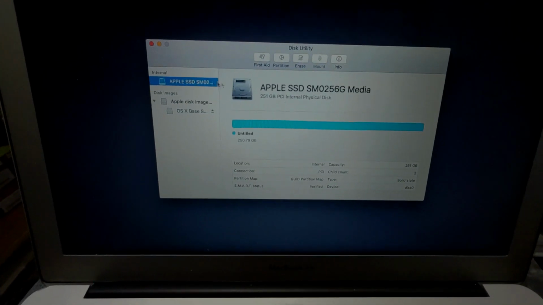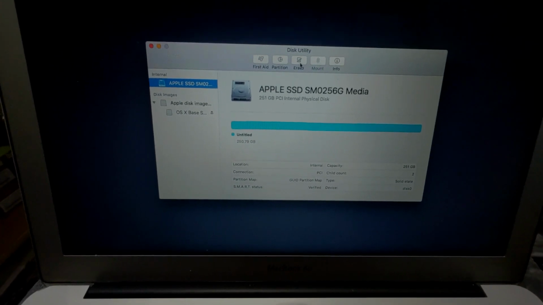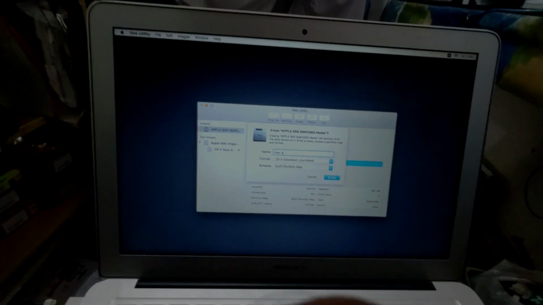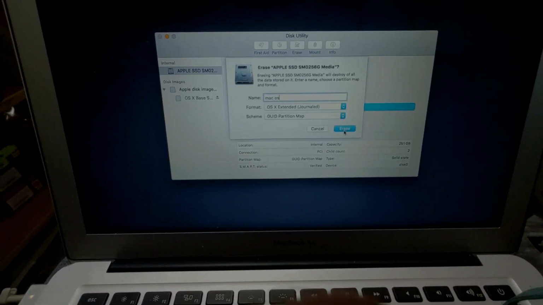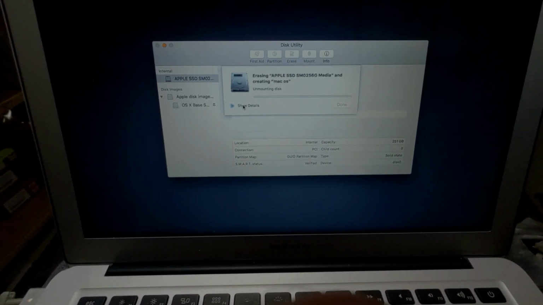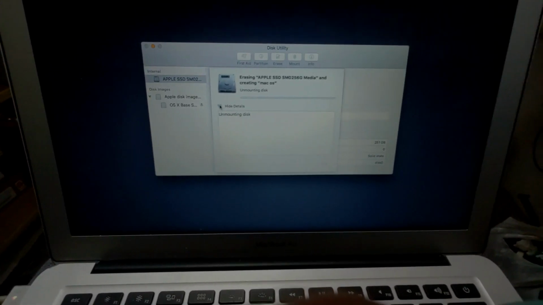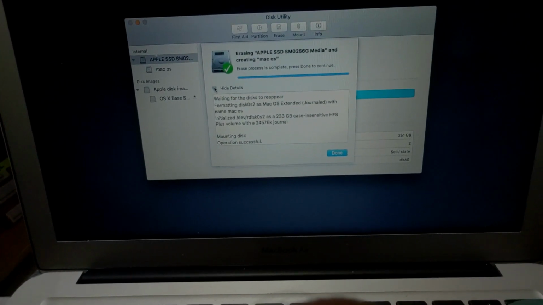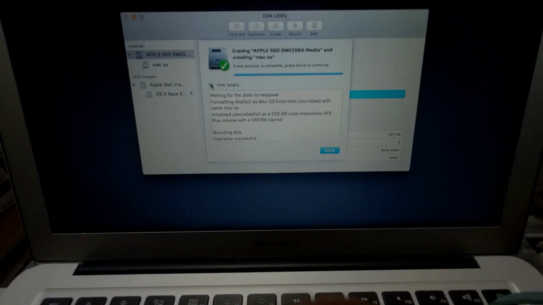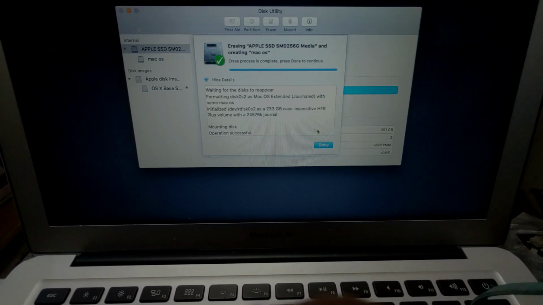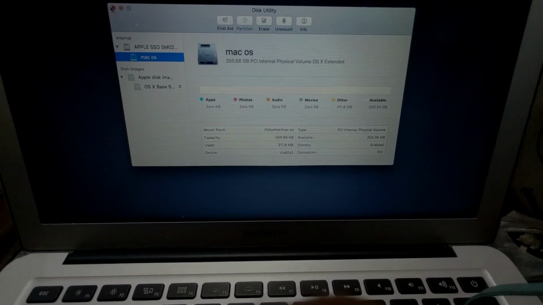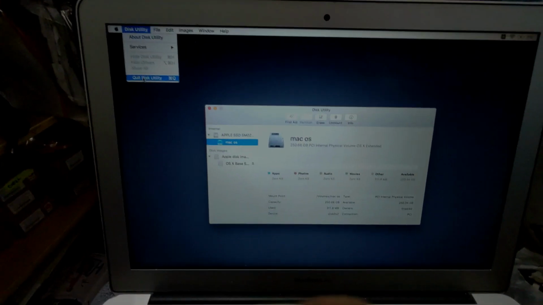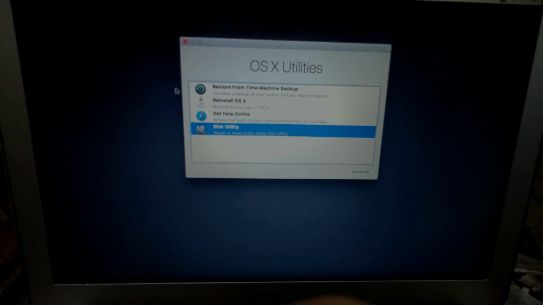After that, in recovery, first format your hard drive. Access Disk Utility, select the drive where you want to install, or create a partition, then erase. Once it's erased, close Disk Utility.